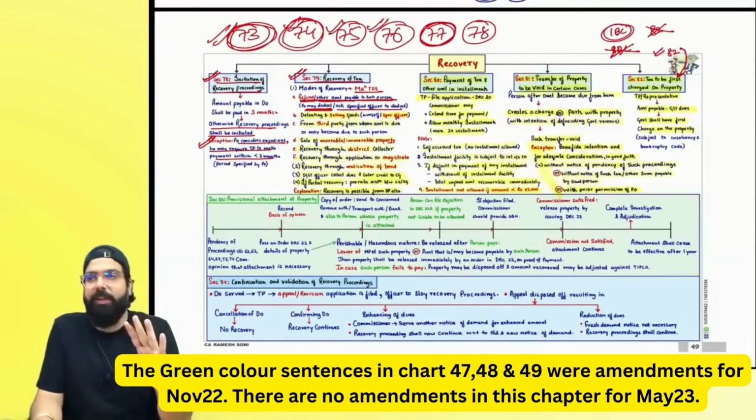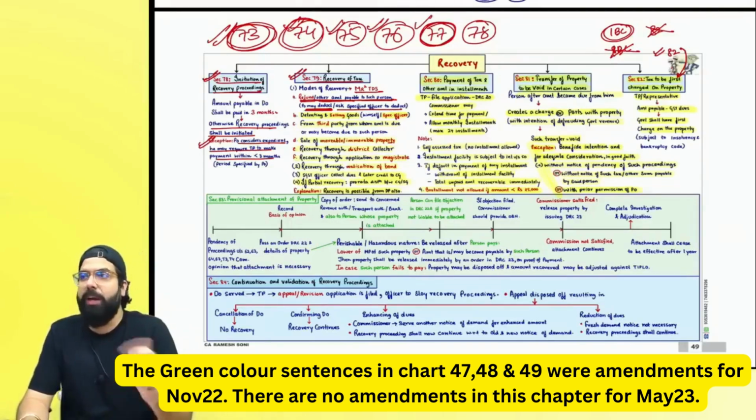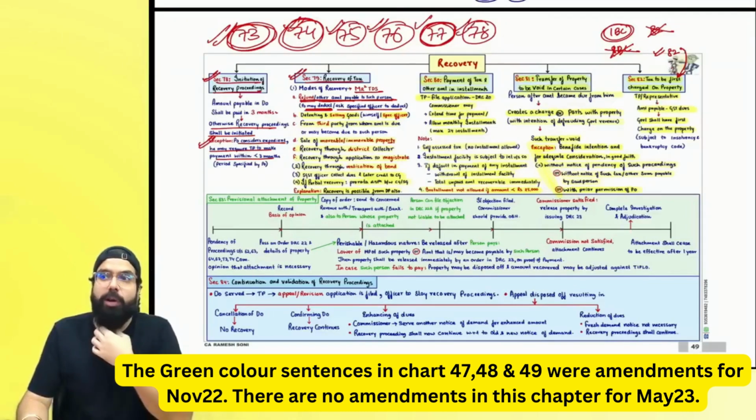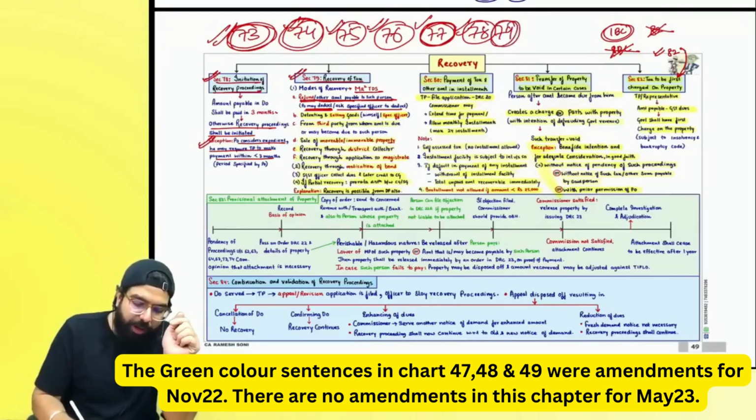Section number 76, sir, tax amount collected representing as tax should be paid immediately to the government, otherwise show cause notice and demand order. Section number 74, wrong tax paid, you should take a refund, correct tax should be paid. Then we have section number 78, which went ahead and told about greater than 3 months recovery will start. Section number 79, modes of recovery. Section number 80, installment can be asked.